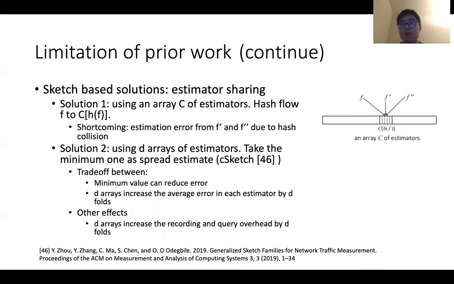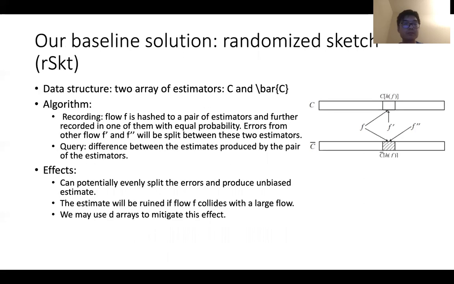On one hand, when we use the minimum value, we can potentially reduce the error. However, on the other hand, if we use d arrays, we potentially increase the average error in each estimator by d-fold. So this is the trade-off. Another effect is that if we use d arrays, we increase the recording and the query overhead by d-fold.